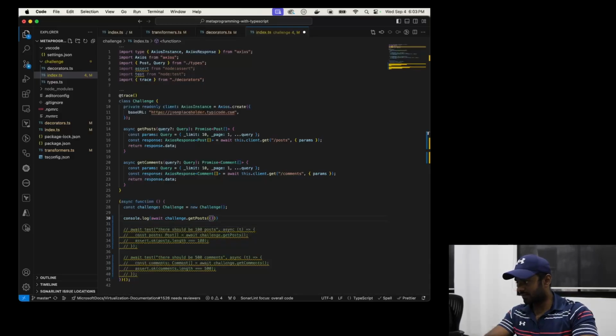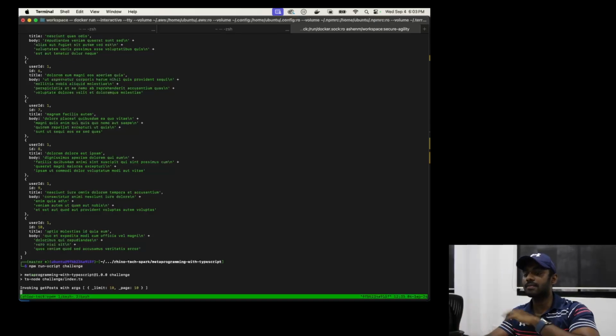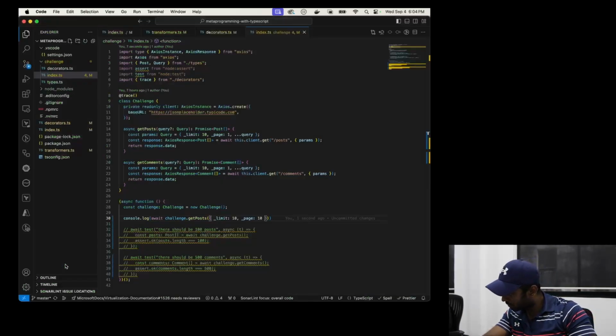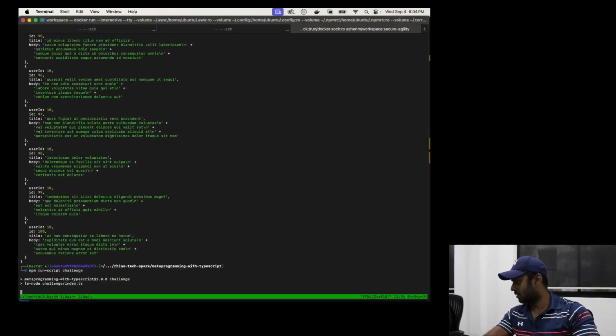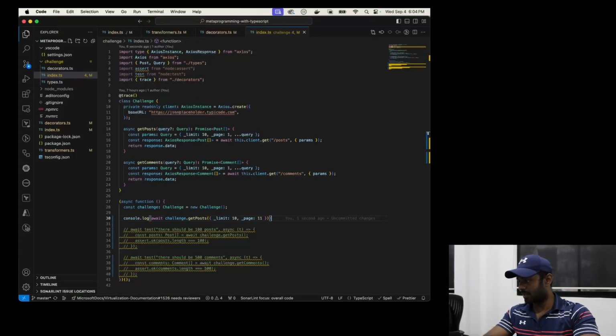If you just give this, let's say, limit 10 and page 10, you should get an empty array. That's the only way to figure out whether we have come to the end of the data itself. Okay, yeah, it should be 11. I didn't see an empty array. Yeah, indeed. So that's the way to figure out whether we have reached the end of the pagination.